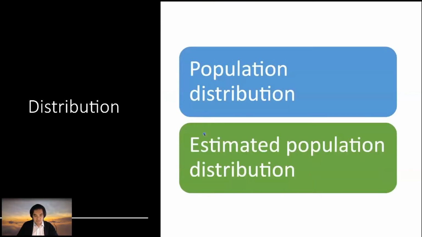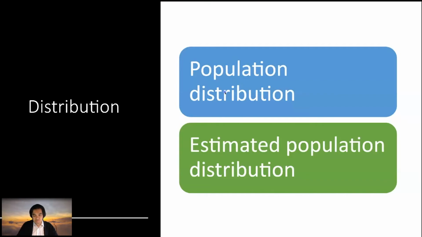Okay, there are two types of distribution: the population distribution and the estimated population distribution. In statistical analysis, or in any study, we always use the estimated population distribution. We rarely measure the actual population distribution, unless you have big enough funding to cover the whole population, or when the number of the population is very low, then that is feasible.